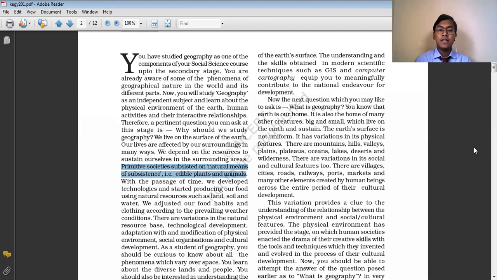And how can this be done? It can be done through geographical studies. So this is why the study of geography is very important as an independent subject.